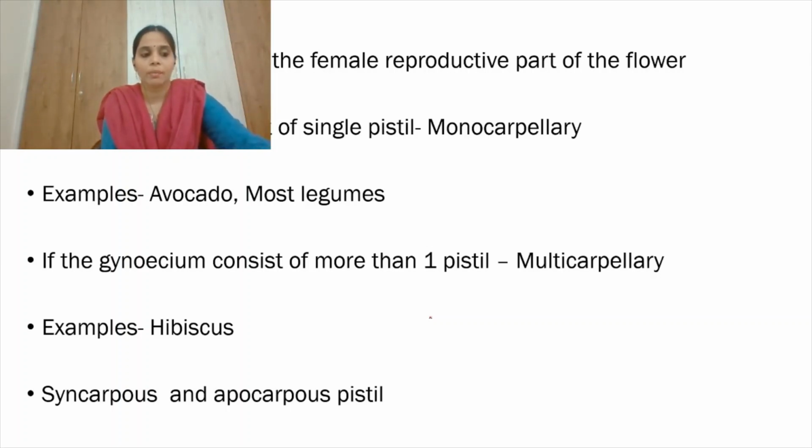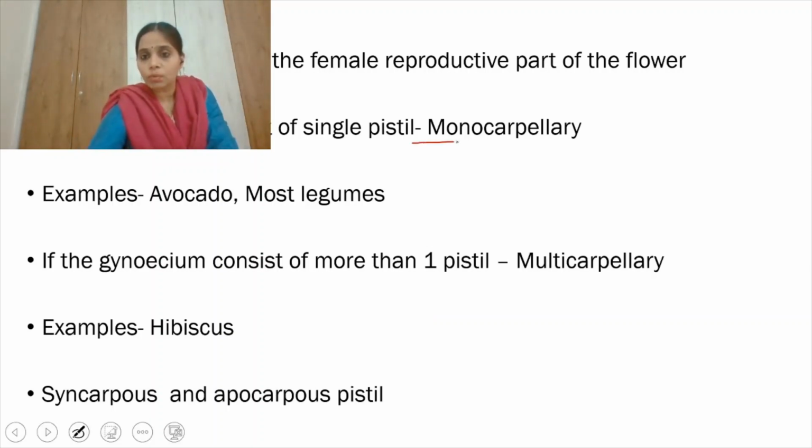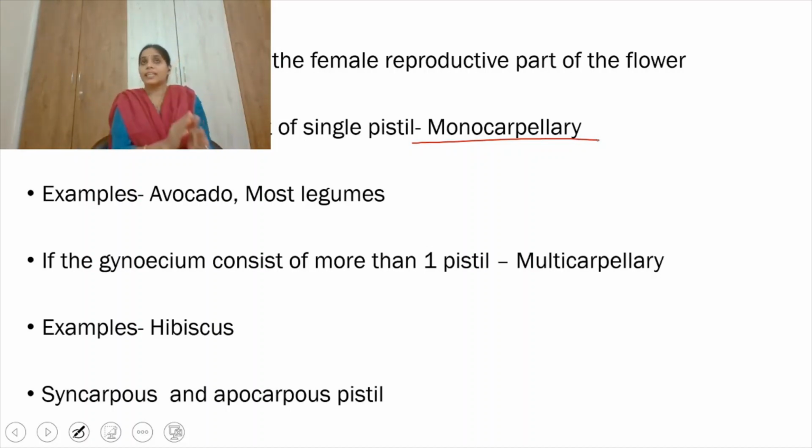Generally the gynoecium consists of a single pistil. In most flowering plants, the gynoecium contains a single pistil. Such flowering plants we call monocarpellary. As they contain a single pistil, we consider them monocarpellary.